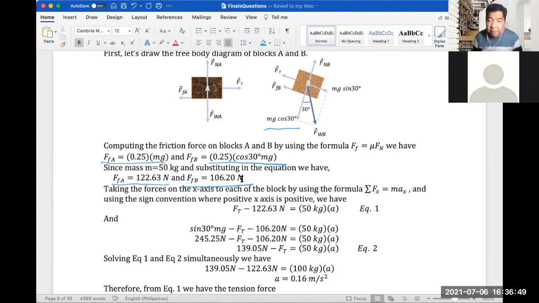Taking the forces on the x-axis for each of the blocks by using the formula summation of F sub x equals m a sub x, and using the sign convention where the positive x-axis is positive, we have Ft, the tension on the cord, minus 122.63, which is the frictional force on A, equal to m a, so 50 kilograms times the acceleration A. Since we know that Ft is equal to sine 30 degrees times mg,